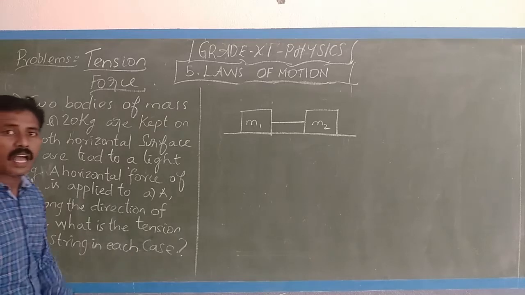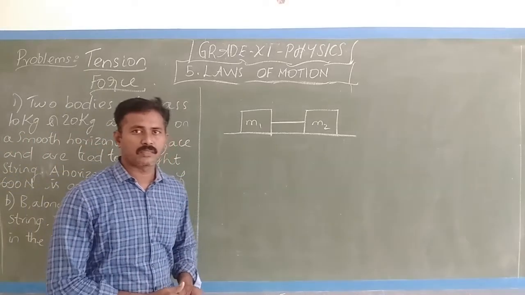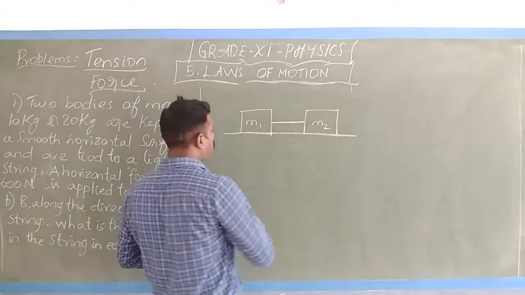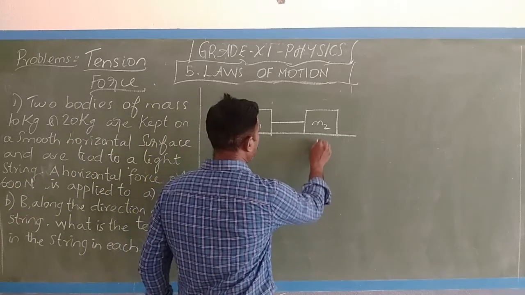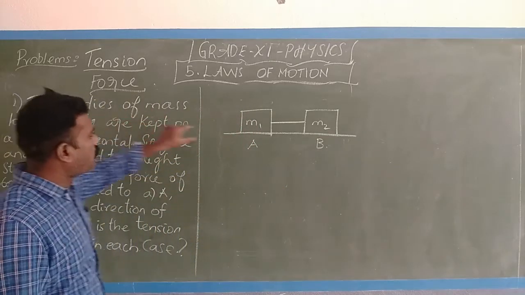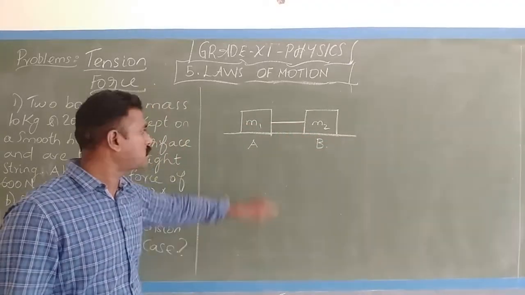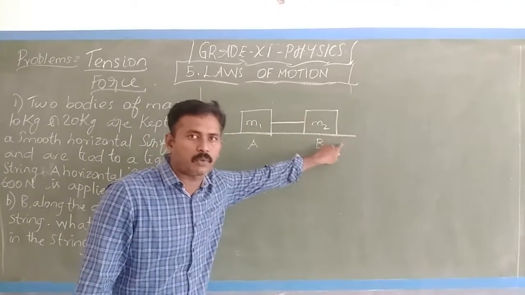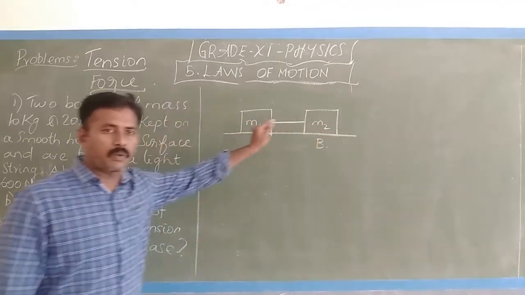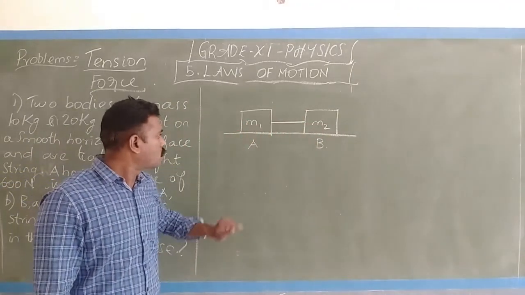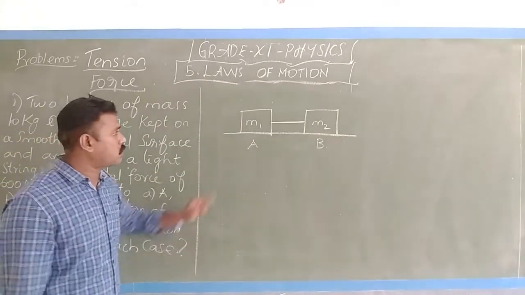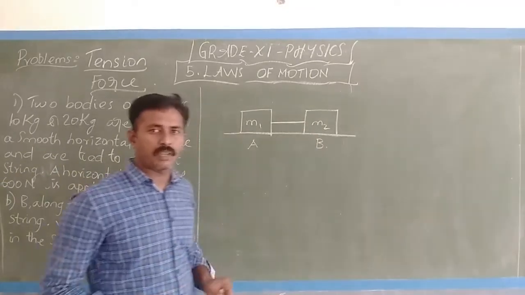I am applying a horizontal force to the object A. I am naming them A and B. This is body A and this is body B, with masses m1 and m2, 10 kg and 20 kg. A 600 Newton force is given to these individually.